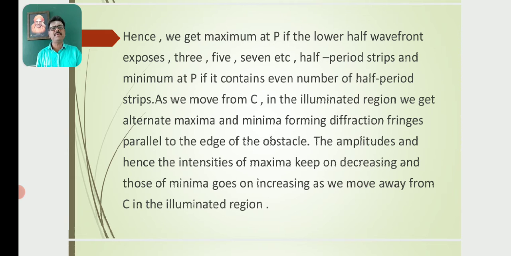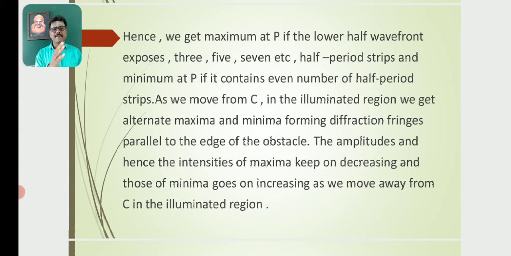As we move from C in the illuminated region, we get alternate maxima and minima forming diffraction fringes parallel to the edge of the obstacle. The amplitudes and hence the intensity of the maxima keep on decreasing, and those of the minima go on increasing as we move away from C in the illuminated region.